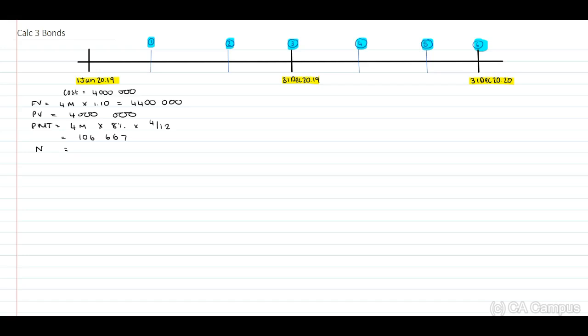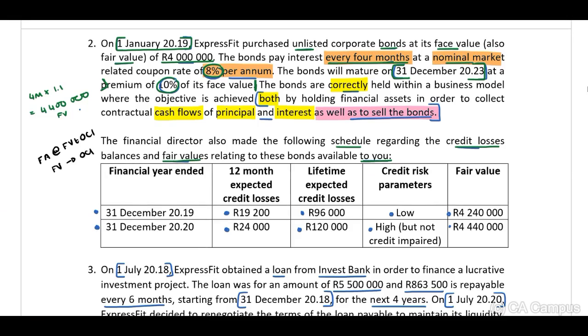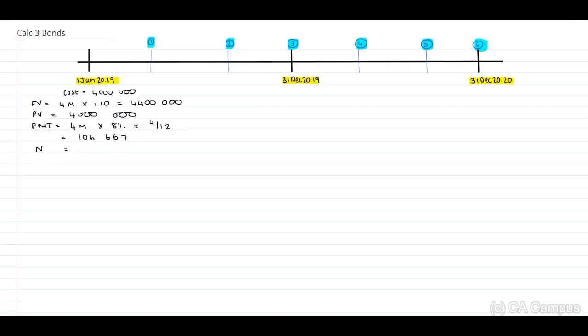Looking at the scenario, they indicate to us the bonds will mature on 31 December 2023. Therefore, we have 2019, 2020, 21, 22, 23, that is 1, 2, 3, 4, 5 times 3, and this will be 15.